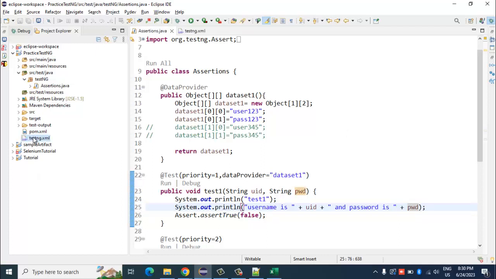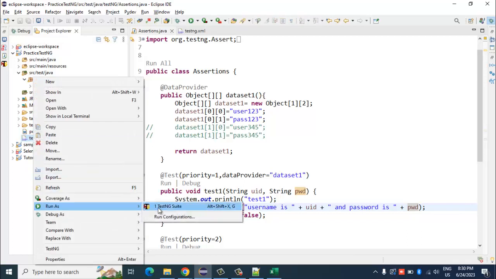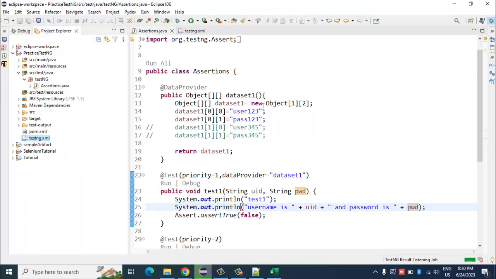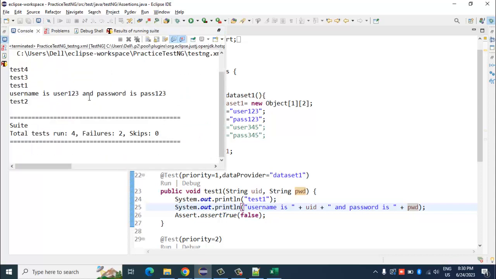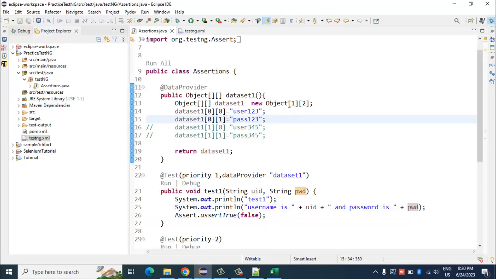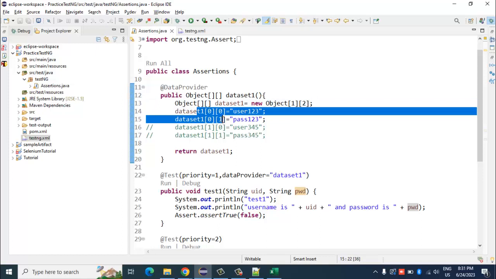Okay, so let's execute this. Yeah, so now if you see, it has printed the username and password also, right? So basically this is nothing but the count of the rows and columns, it is not the index. Whereas over here we mentioned the index.